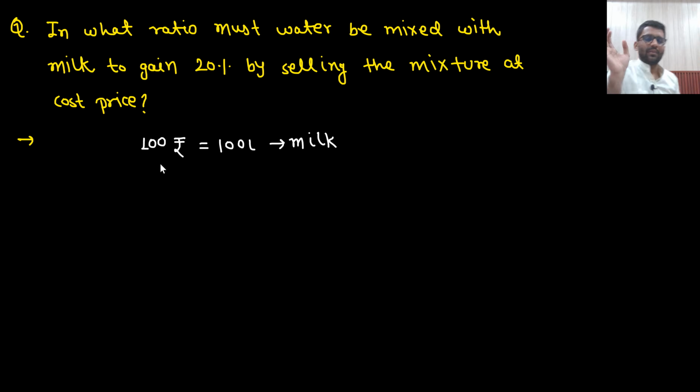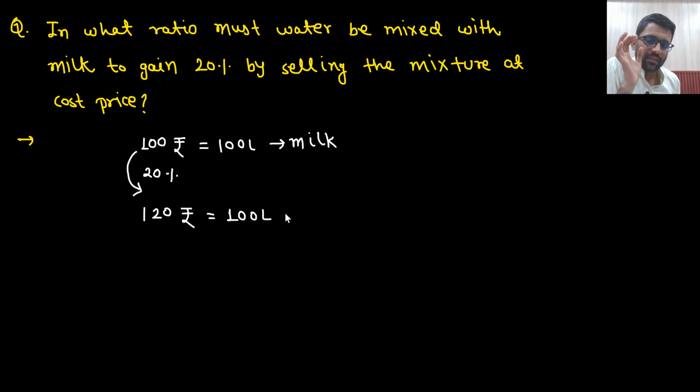Now I need to gain 20%. That means I need to get 120 rupees if I am selling 100 liter milk. Say yes or no. I should get 120 rupees.